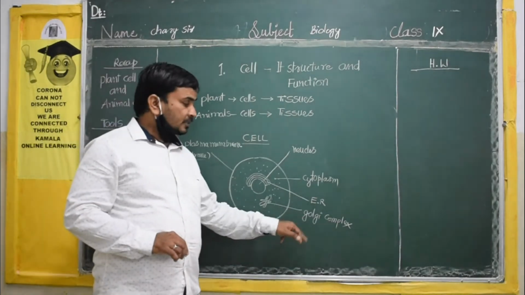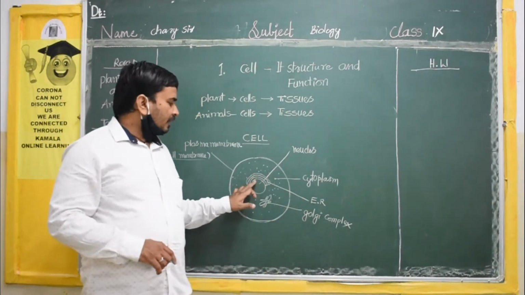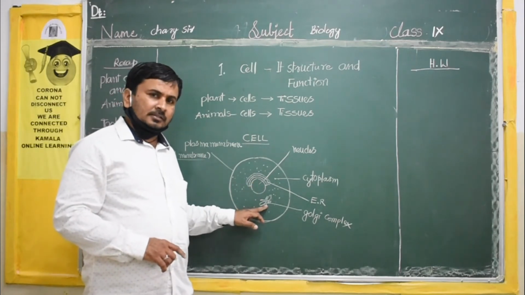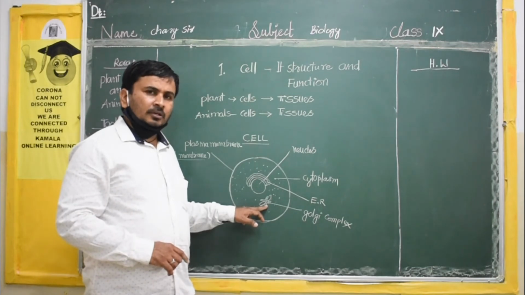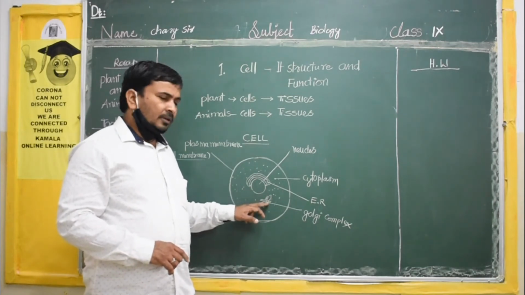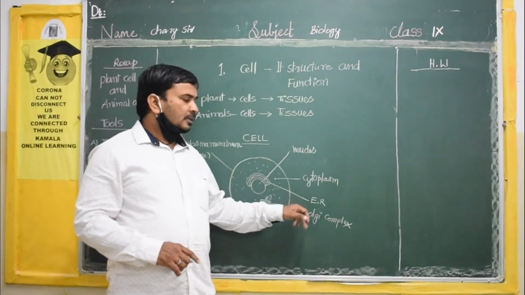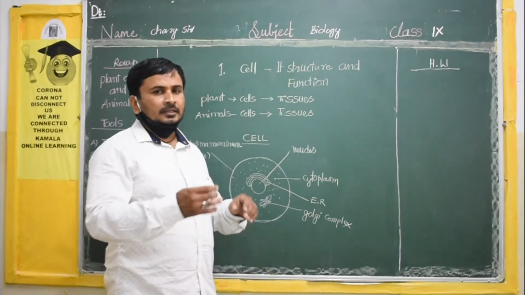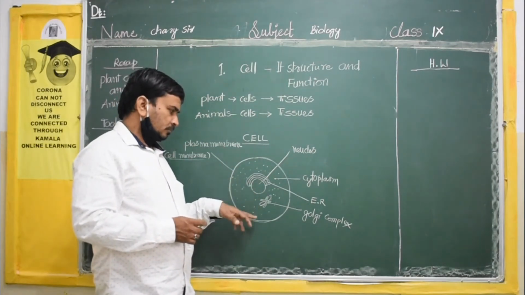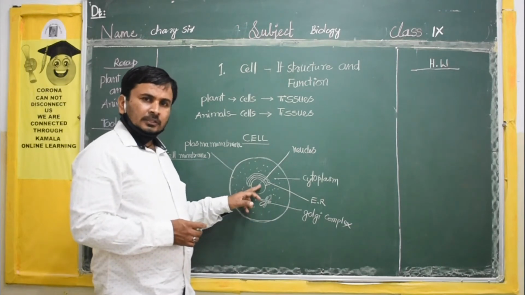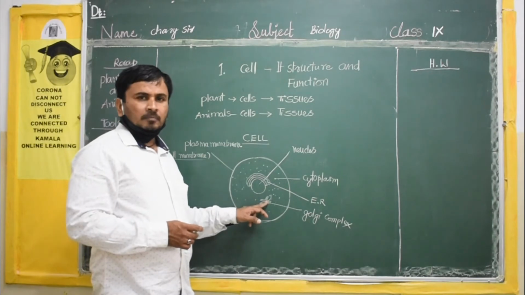Golgi complex. Remember this name, very important. It is somewhat away from the nucleus. Very near the nucleus, the endoplasmic reticulum will be there. It will attach to the nucleus. Okay? These two: nucleus, endoplasmic reticulum, and the Golgi complex.